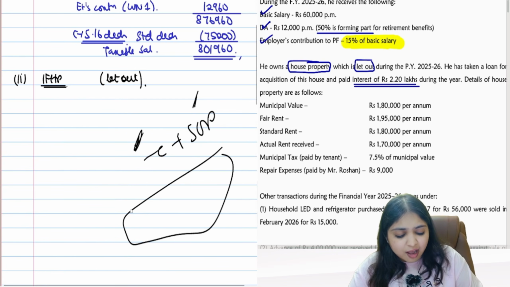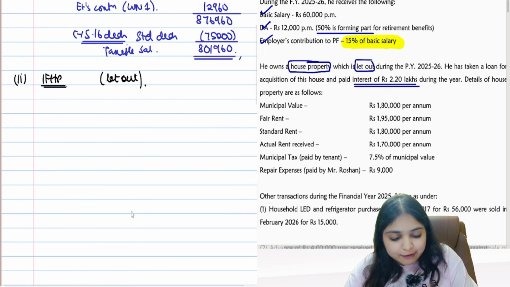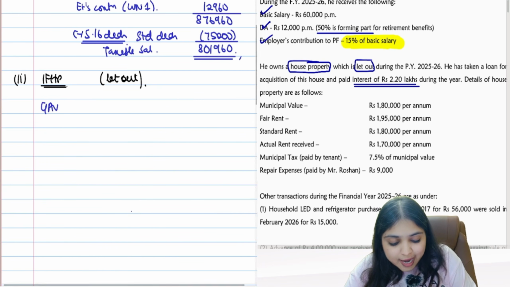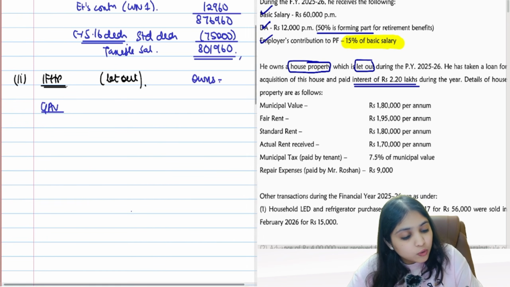But over here, I can't use that shortcut because it is let out property. So, full computation we have to do. Come on, guys. Let out property, how do you start? You start with gross annual value. Gross annual value. Come on, let's check how many months does your assessee own the property for.